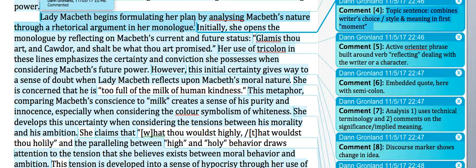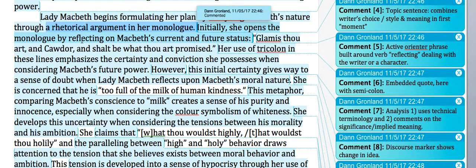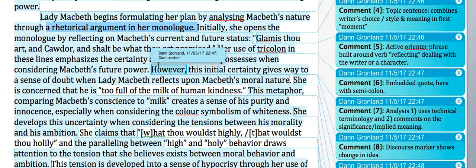Remember this combination of sense and style. So the element of style that we're talking about here, the writer's choice, what Shakespeare deliberately does with language, style and structure, here is the rhetorical argument in her monologue. That's the style that Shakespeare uses in his writing to create this particular meaning, that Lady Macbeth is formulating a plan by analysing Macbeth's nature.